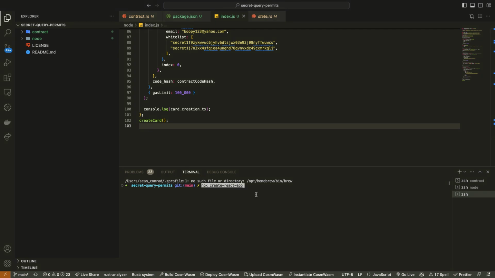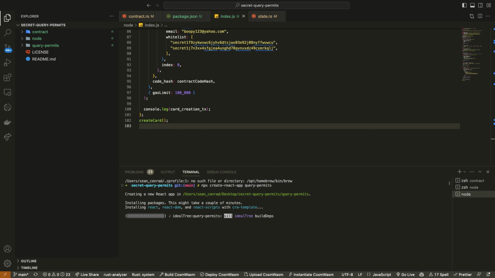Okay. So we're going to generate our React app right now. And all that we're going to do right now is just make it so that we have a button on the front end where someone can generate a query permit. And then we're going to call the query function with a button. And the query will only be successful if they have the proper query permit in order to access this card. That's the next and final step of this tutorial. We're very close to the end, probably like 5 more minutes.